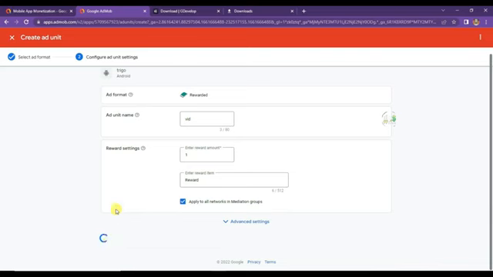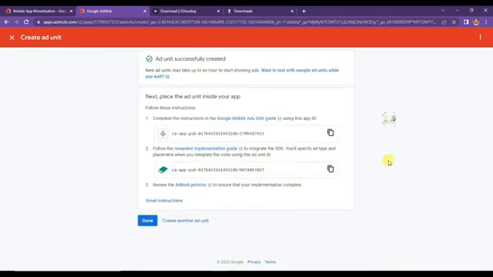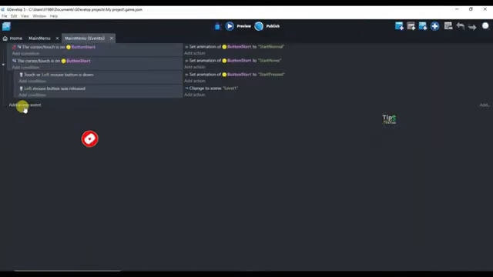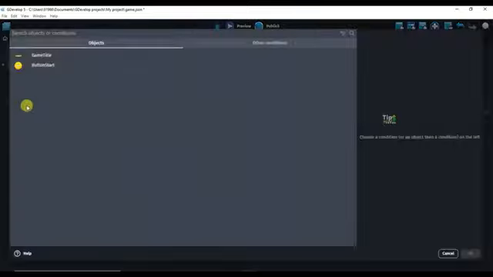Click on the Create ad unit button. Here it is showing the video ad unit ID. Click here to copy this ad unit ID. Now go to GDevelop software, click on events, click on add a new event, click on add condition and